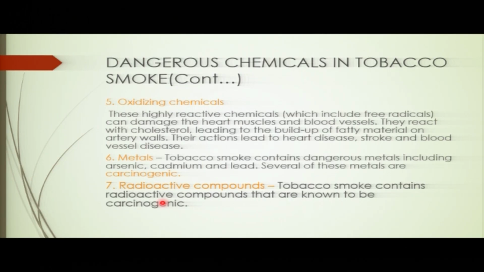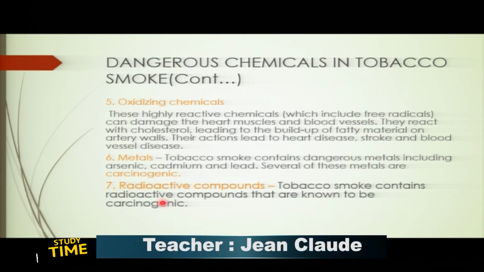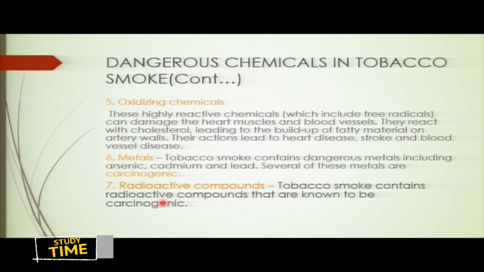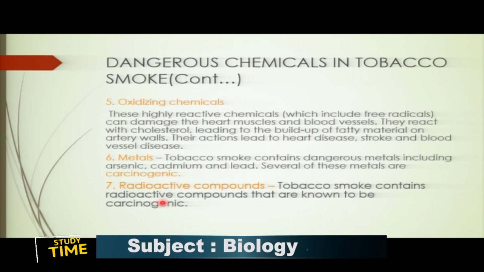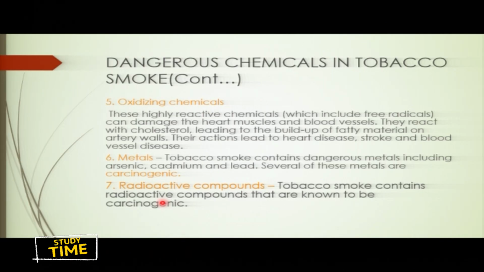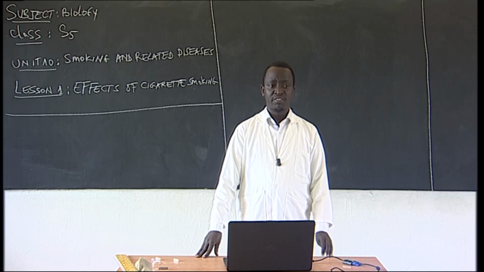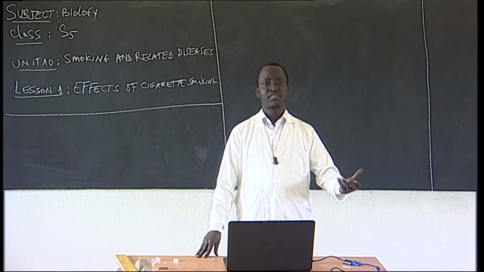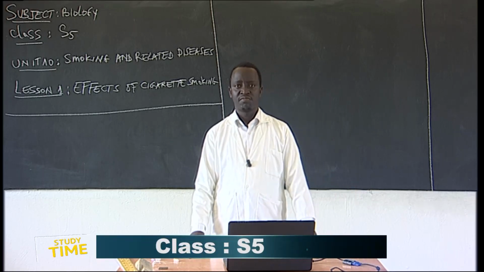We do have also this nicotine that can affect the brain, so the brain does not work efficiently. Are you getting this? We do have also this carbon monoxide, which is very dangerous, which can even cause the damaging of the tissues. We do have also this hydrogen cyanide, oxidizing chemicals, metals, and radioactive compounds. All these, they are dangerous.